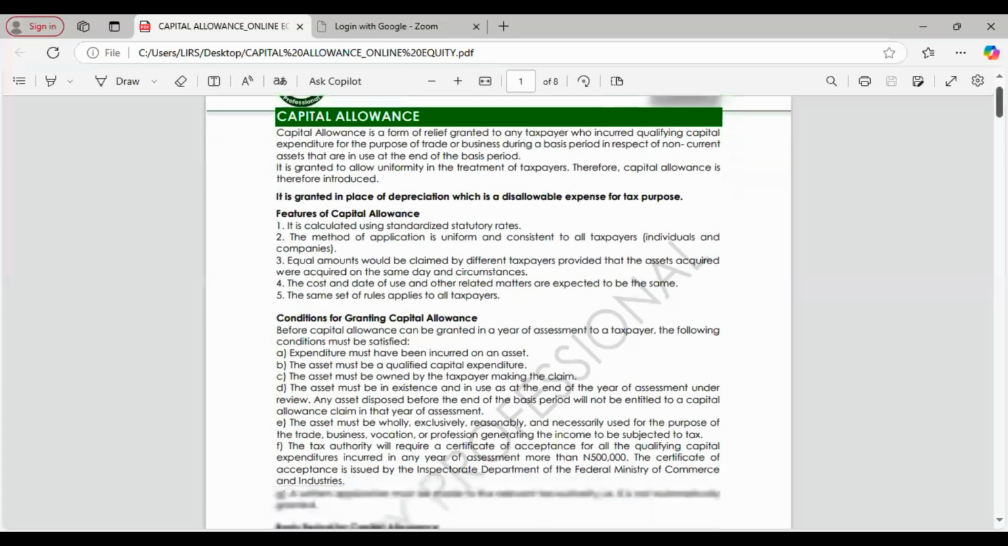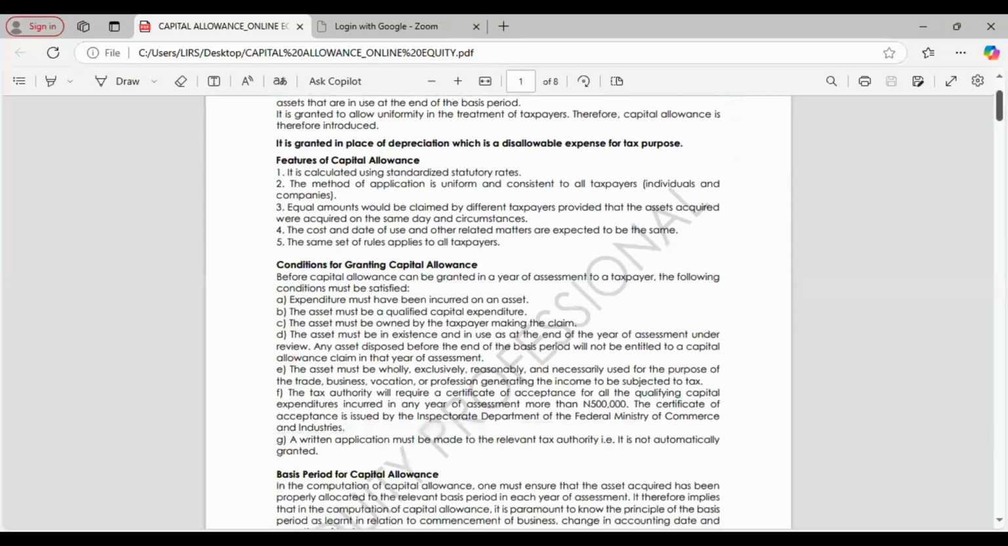But before you can give somebody capital allowance, what are the conditions that will entitle you to a capital allowance claim? Conditions for granting capital allowance.